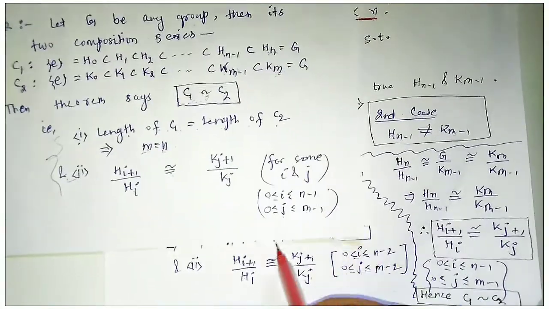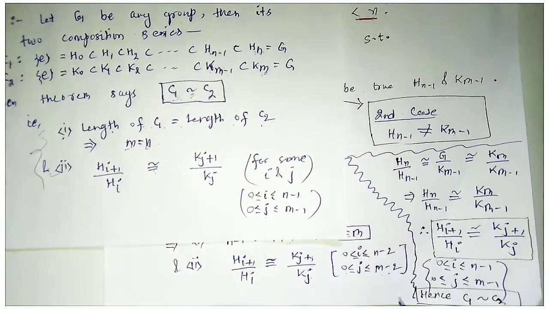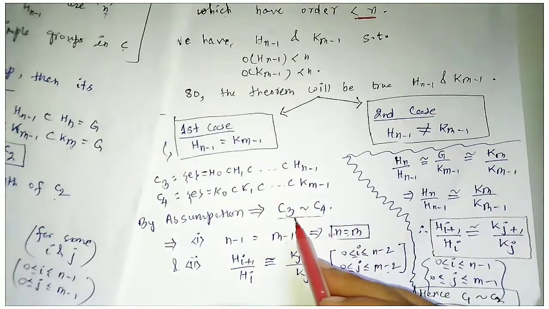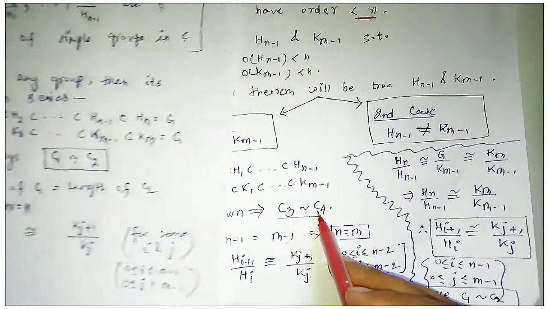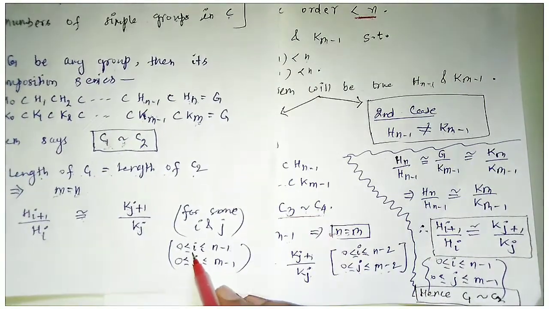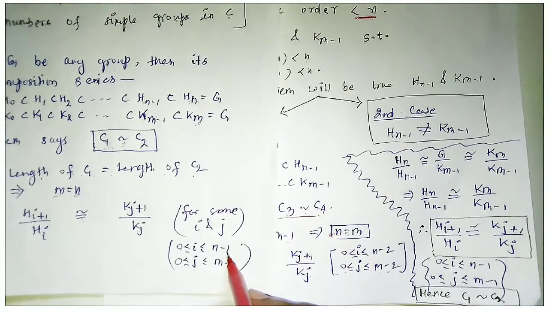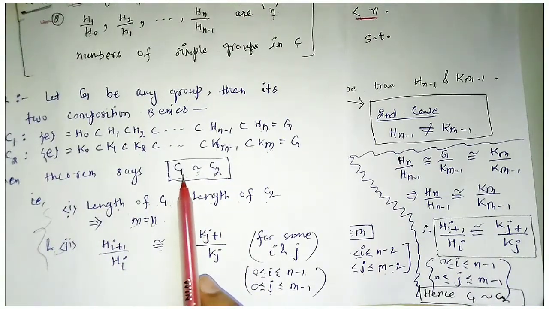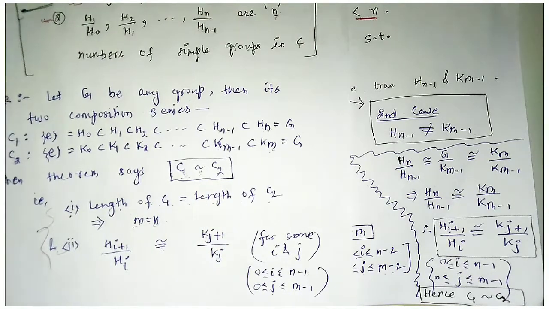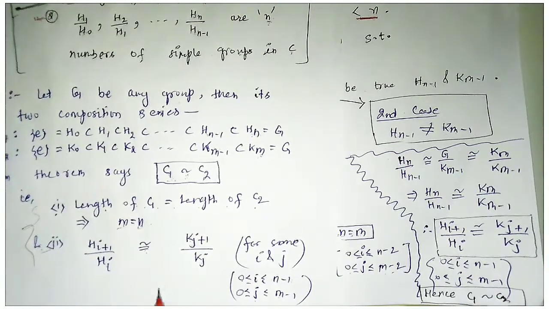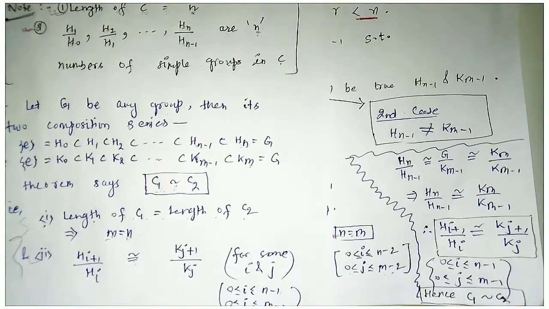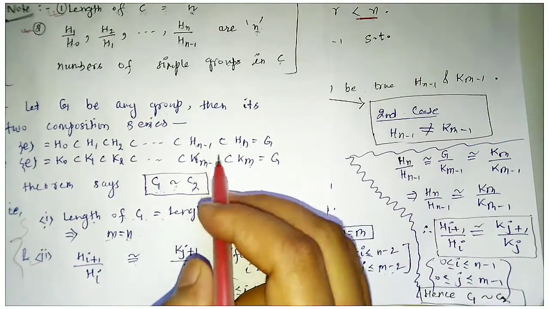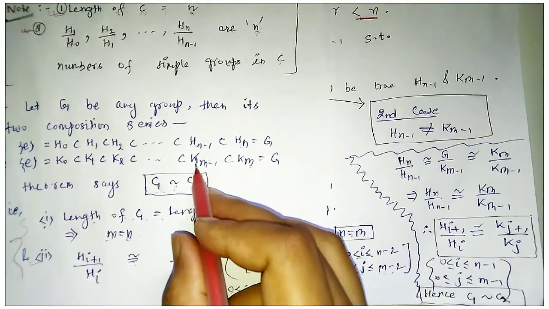So only we have to do here that we can see that i ranges from 0 to n-2 if C3 is equivalent to C4, but we have to prove that i ranges from 0 to n-1 for this condition, C1 is equivalent to C2. So only we have to do that. Here we have to find that this simple group Hn upon Hn-1 is equivalent to Km upon Km-1.